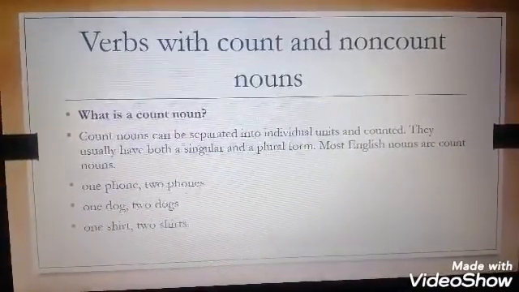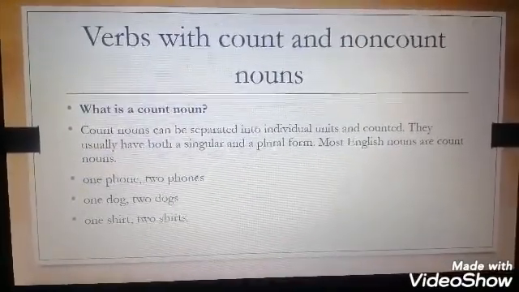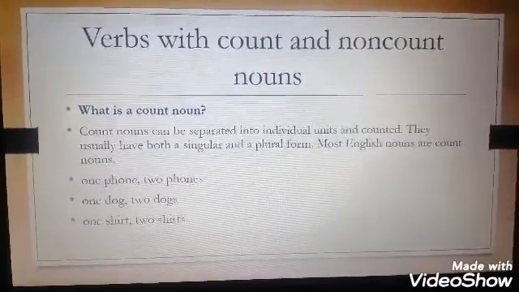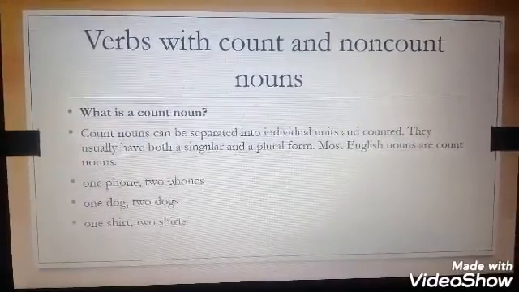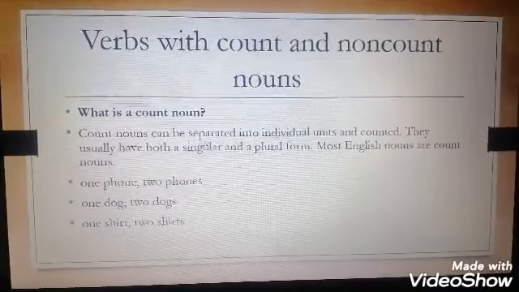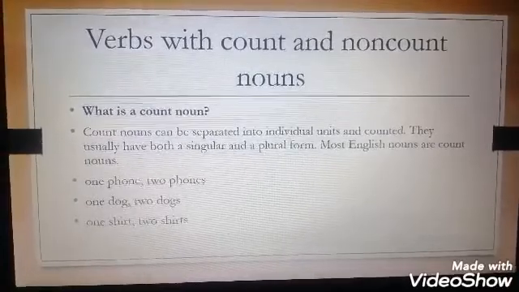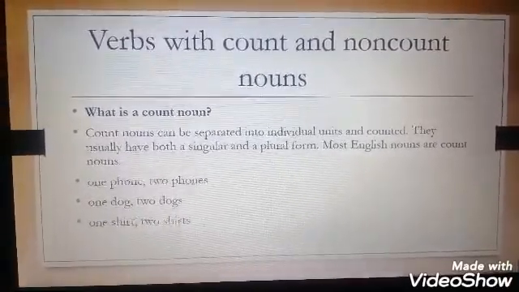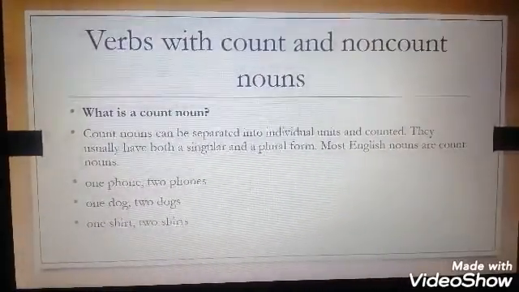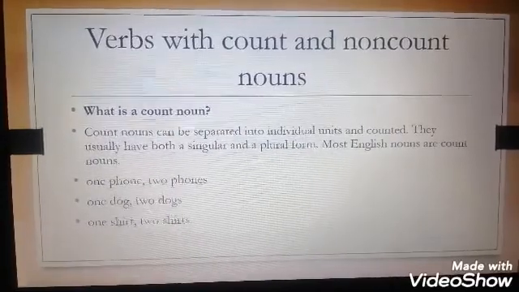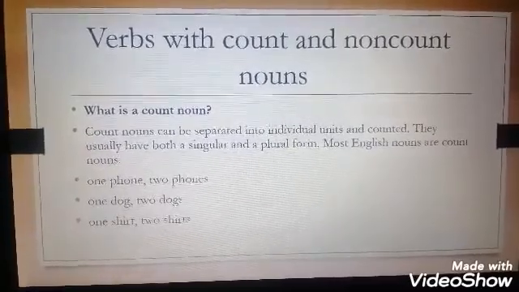The second grammar rule we have today is verbs with count and non-count nouns. What is a count noun? Count nouns can be separated into individual units and counted. They usually have both a singular and plural form. Most English nouns are count nouns. One phone, 2 phones. One dog, 2 dogs. One shirt, 2 shirts. Here the phone, the dog, and the shirt are countable nouns because we can make it plural, we can make it singular.